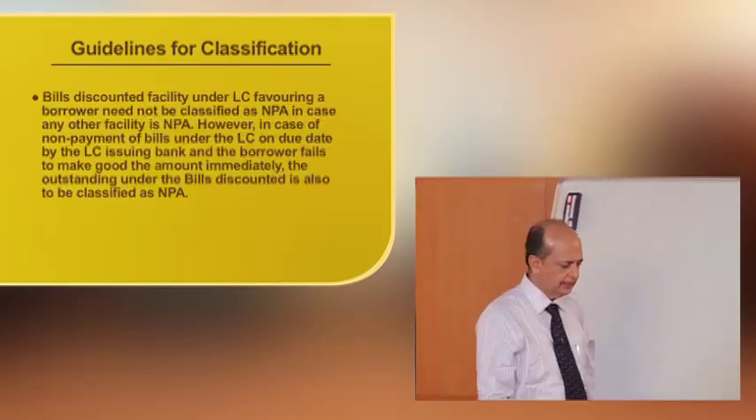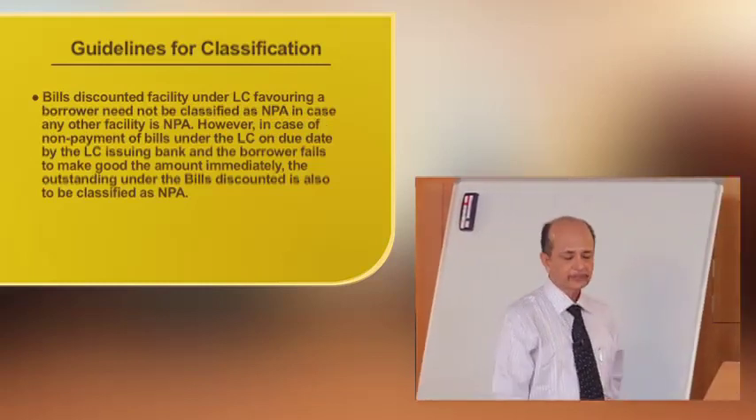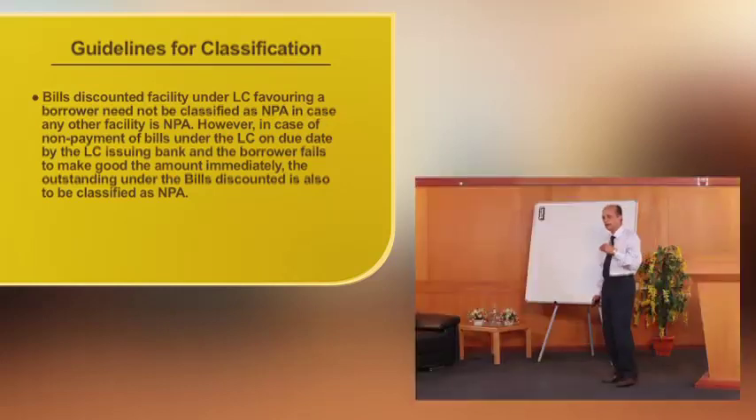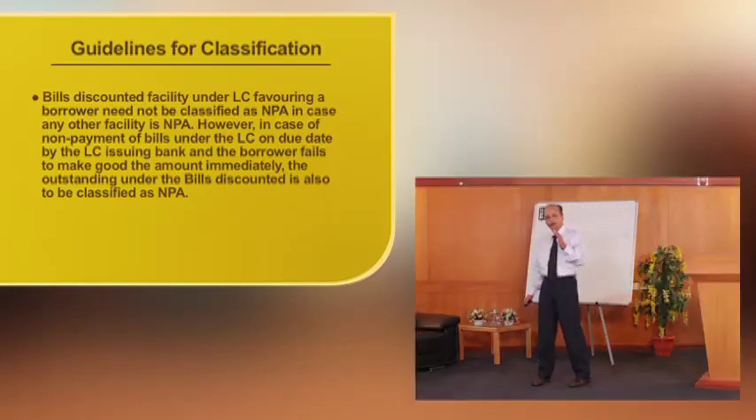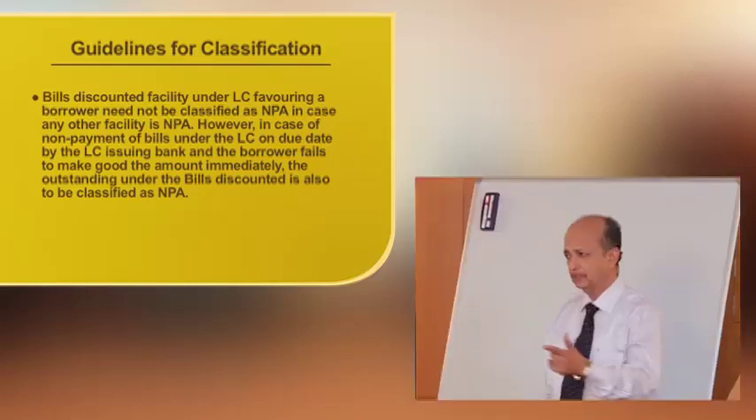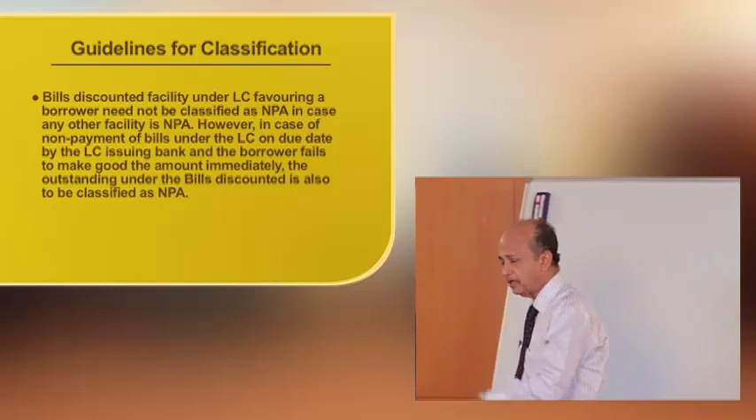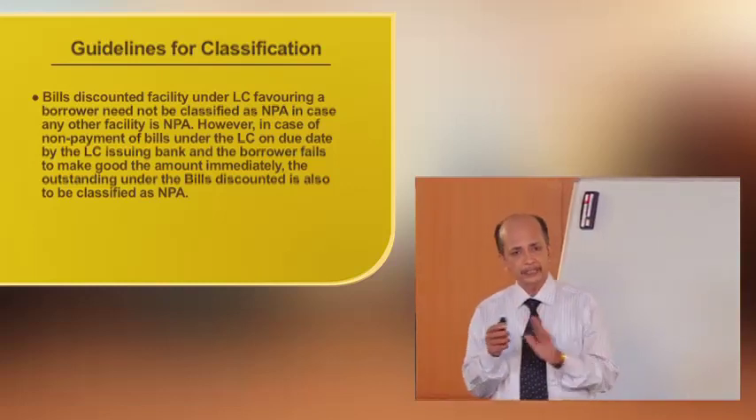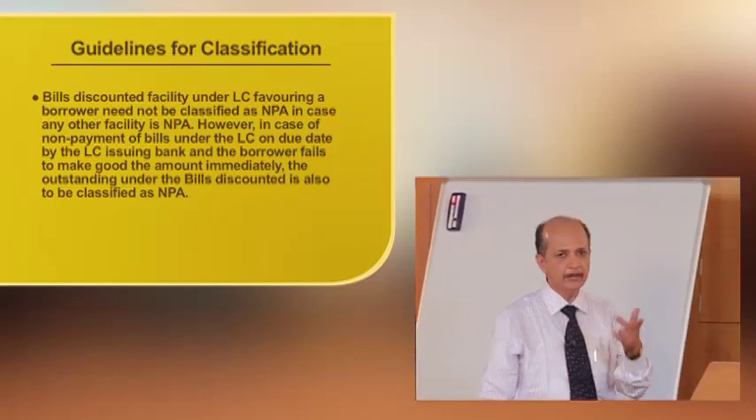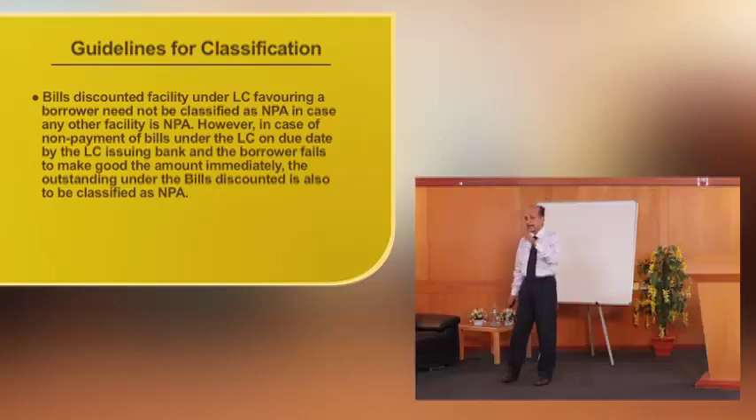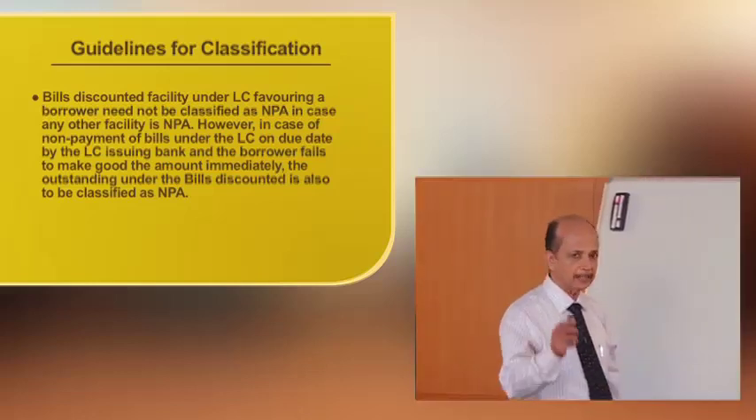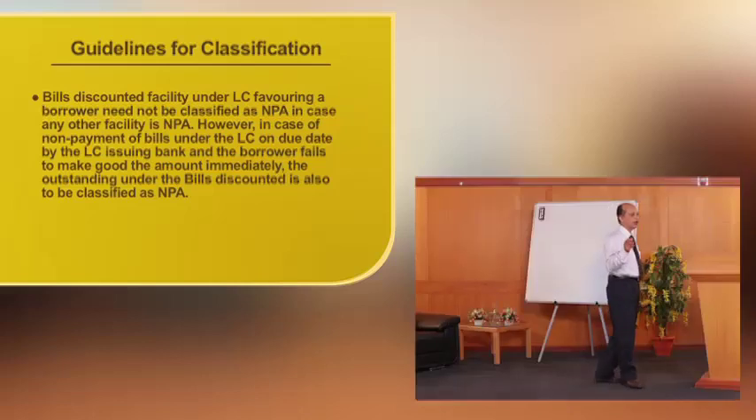Similarly, the bills discounted under LC. When the issuing bank has established the LC, the liability rests on the issuing bank only. So there is nothing to do with the borrower until the bills are dishonored by the LC issuing bank. In that case, the position is otherwise. The bank is required to classify the entire dues as non-performing assets.